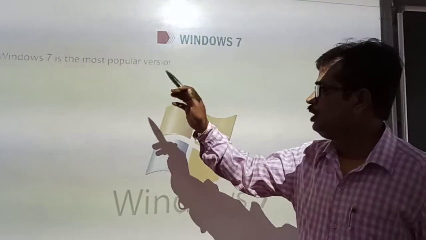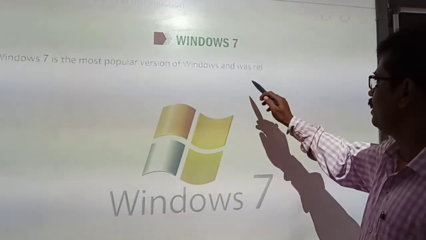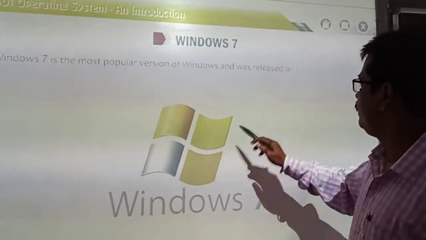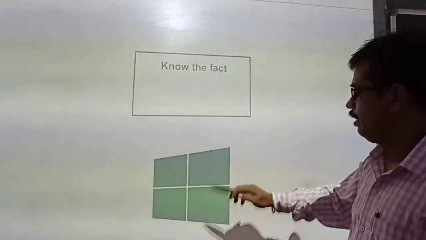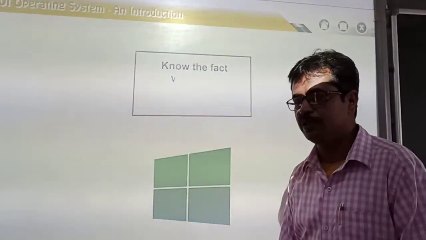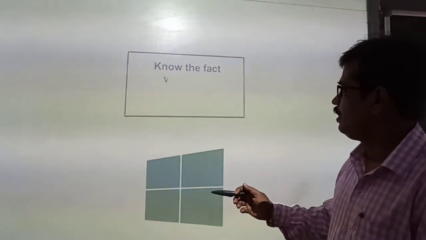Now let's talk about Windows 7. Windows 7 is the most popular version of Windows and it was released on October 22nd, 2009.